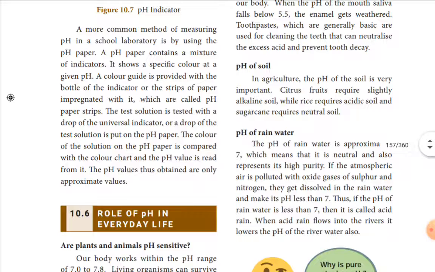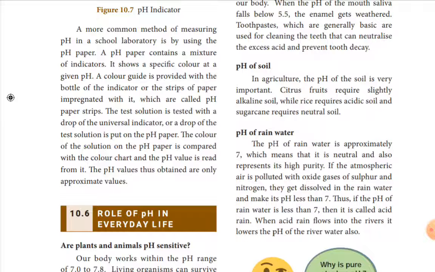Then pH of rainwater. The pH of rainwater is approximately 7, that is neutral. This gives high purity to the rainwater after half an hour or an hour of rain, because the initial rainwater can be contaminated with oxides, making it acidic or sometimes alkaline. But rainwater is normally pure, showing 7, neutral.